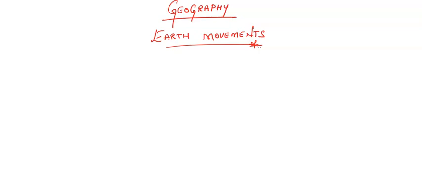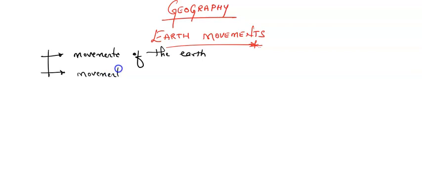My dear friends, today I am going to discuss the earth movements. Earth movements take place in two ways: movements of the earth, and second, movements on the earth.